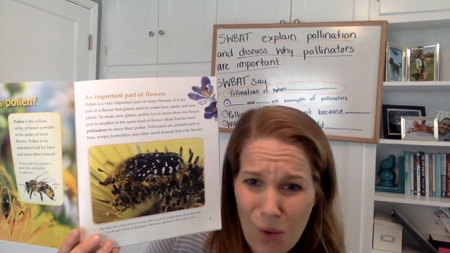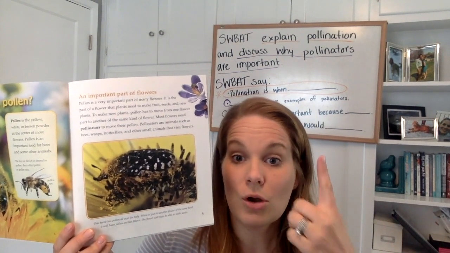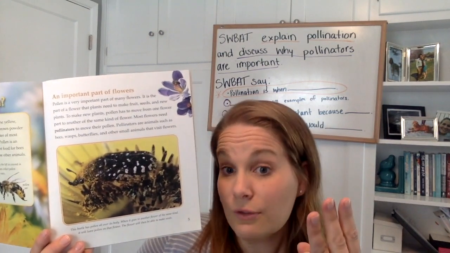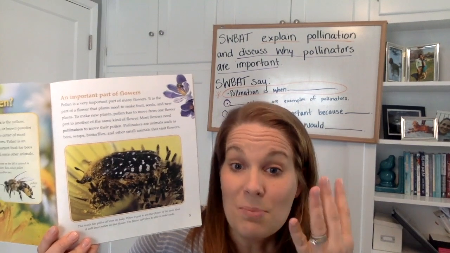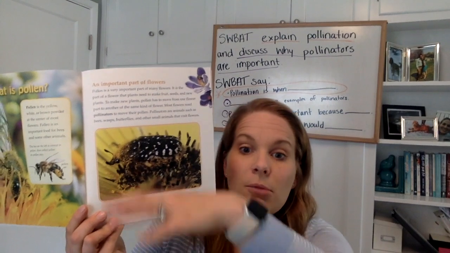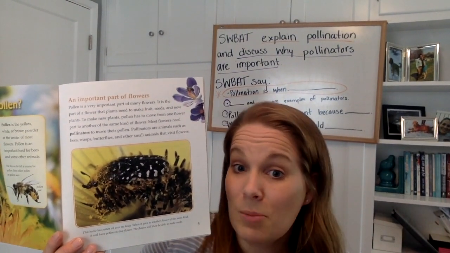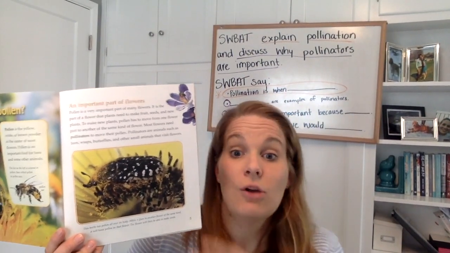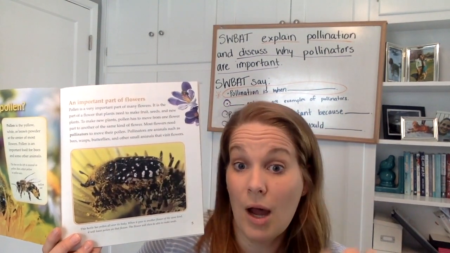Bees don't always visit the same type of flower over and over. Maybe the bee will go to a rose, then it goes to a daisy, then it goes to the orange flower, then it goes to a tomato flower. When a bee visits lots of different flowers and gets pollen from lots of different types of plants, that pollen is not going to pollinate the other flowers. The bee has to go from a tomato flower to another tomato flower for that pollen to rub off.